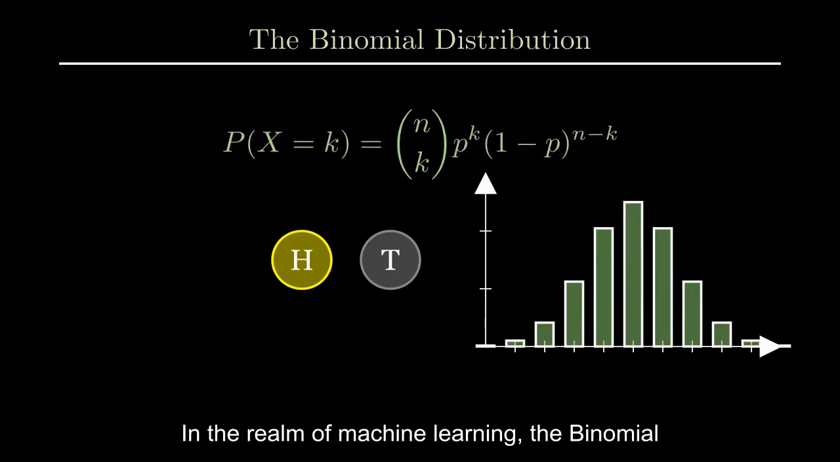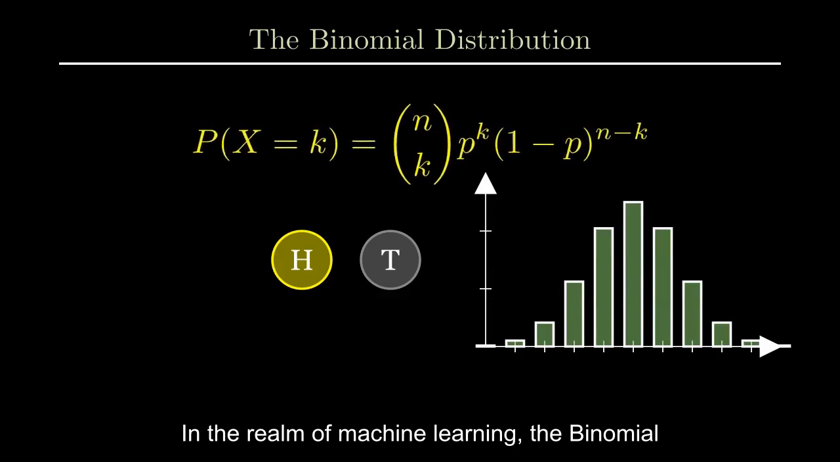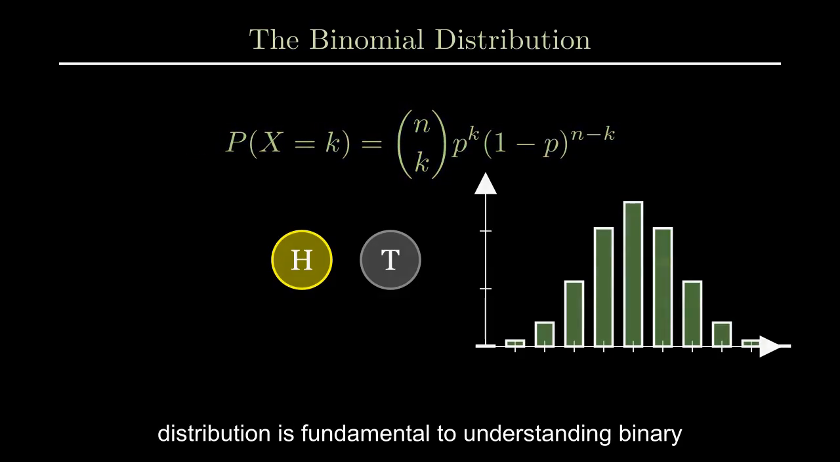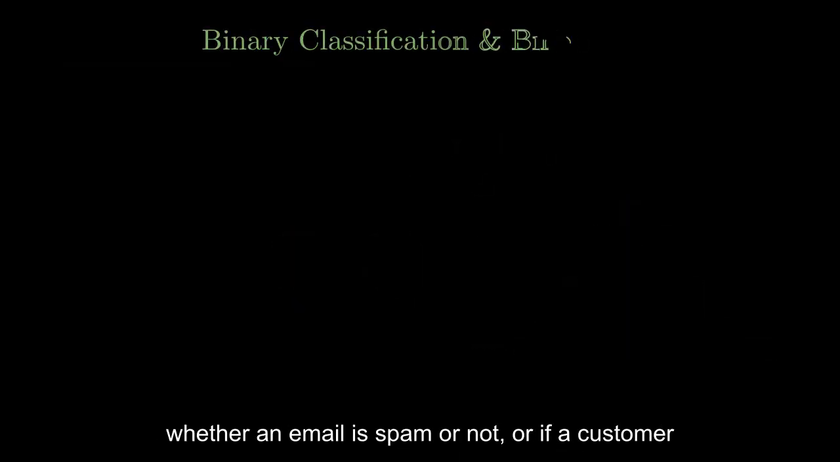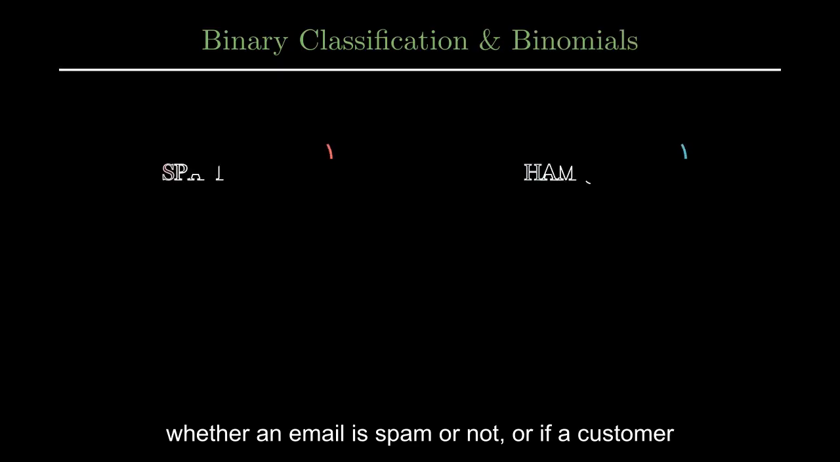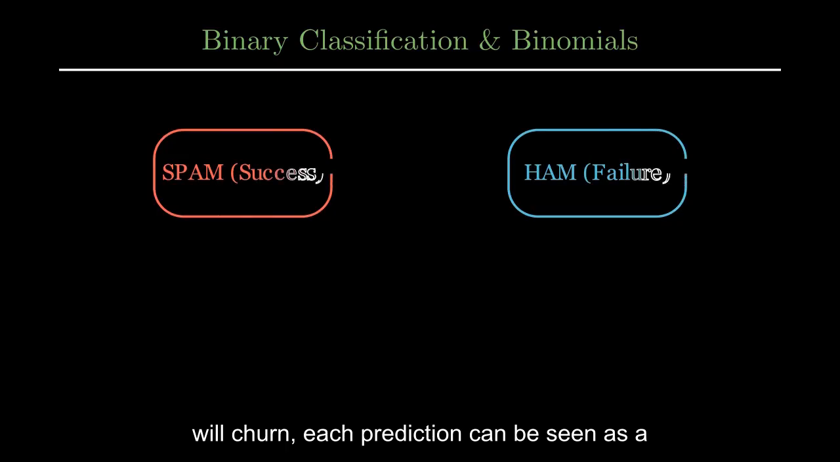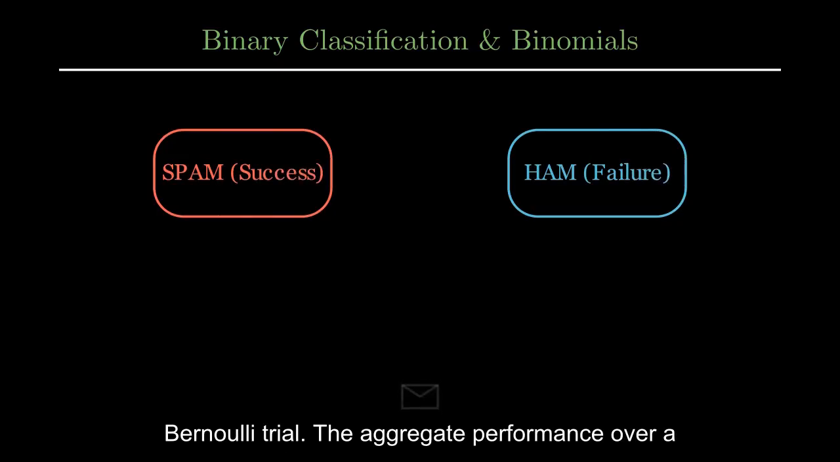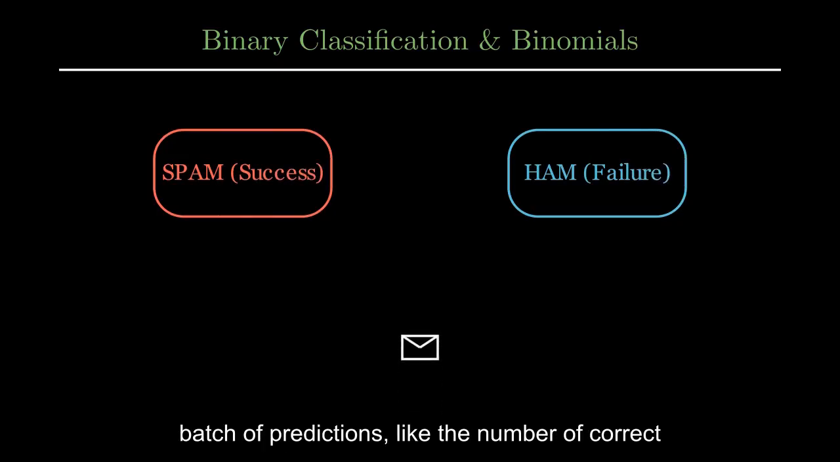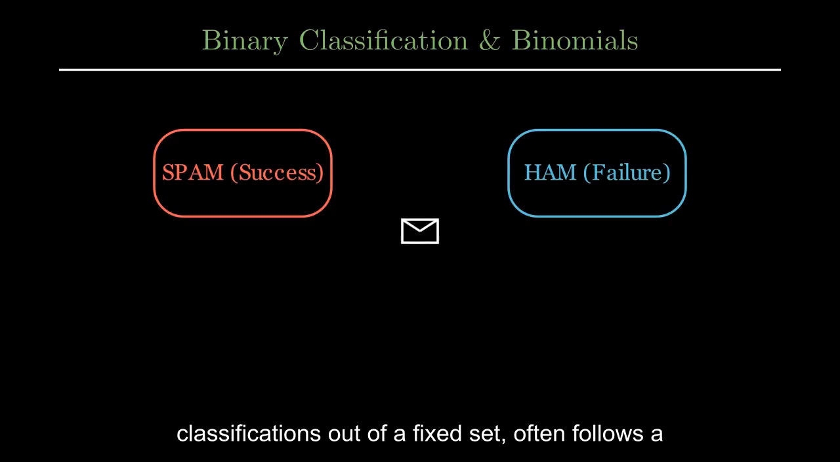In the realm of machine learning, the binomial distribution is fundamental to understanding binary classification problems. If your model predicts whether an email is spam or not, or if a customer will churn, each prediction can be seen as a Bernoulli trial. The aggregate performance over a batch of predictions, like the number of correct classifications out of a fixed set, often follows a binomial pattern.